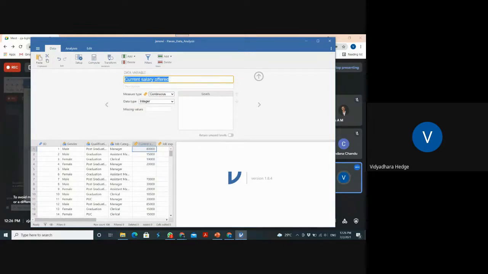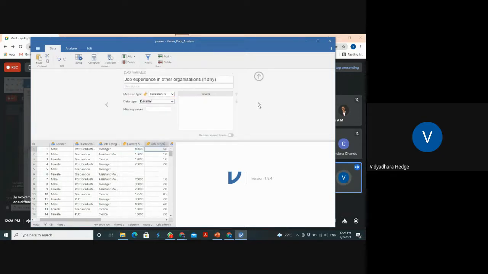Current salary. Offered is not required, current salary only, that much is enough. Description is not required because it is understood that it is a salary. So it is a type of continuous variable because it is quantitative. Okay, it is not an ordinal, it is a continuous variable. It is not in a certain order or rank. Okay, yeah. Now come to the next one.